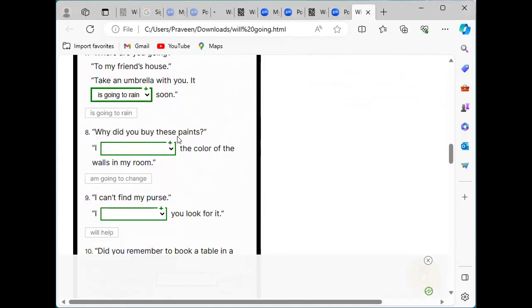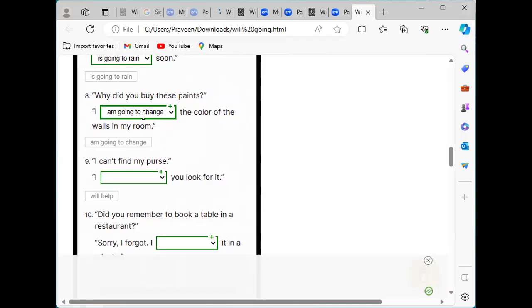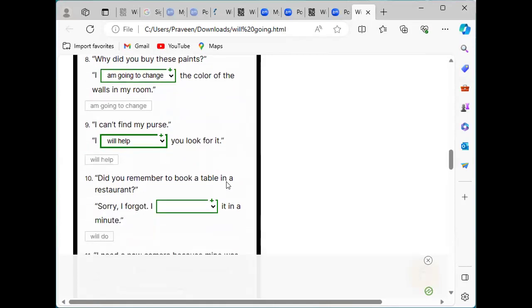Next one: why did you buy these paints? This person had already planned to change his room color. So here: I'm going to change the color of the walls in my room. Here we have to choose going to. Next one: I can't find my purse. At the right moment, that person came to know that his purse got misplaced and started searching, and the other person also told that person they would help look for the purse.